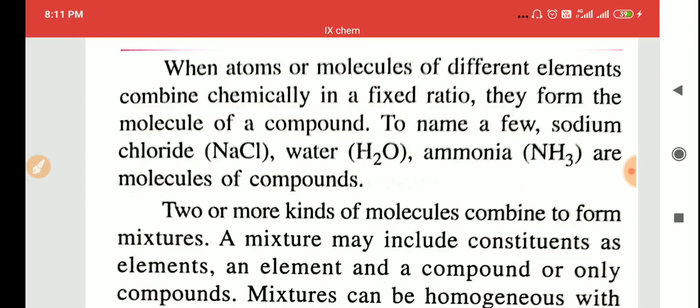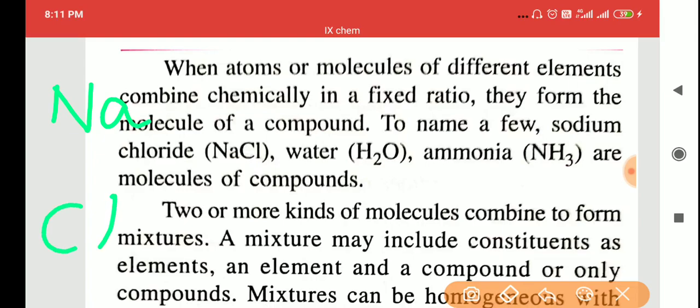So if one atom, for example a sodium atom, Na, combines with another atom, chlorine, Cl, two different atoms combine together to form NaCl.